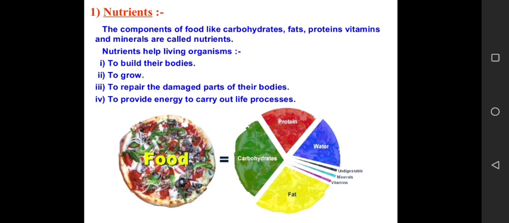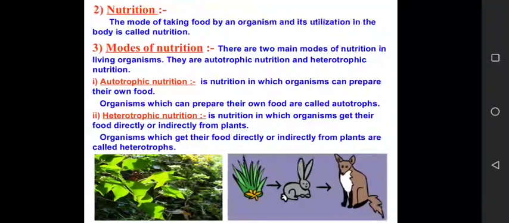And out of these 5, carbohydrate and fat are energy giving food, protein is bodybuilding food, and vitamins and minerals are protective food. And we studied that they serve various purposes, and some of those purposes are to build our body, it helps in the process of growth, it repairs the damaged part of our bodies, and it ultimately provides energy to carry out different life processes. So now let's go deeper into the chapter.